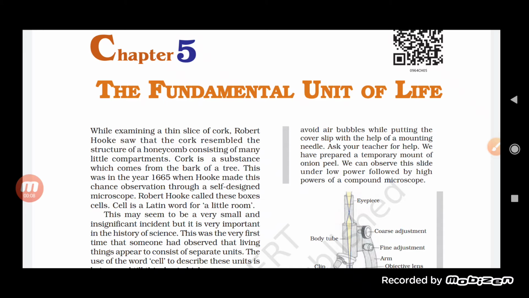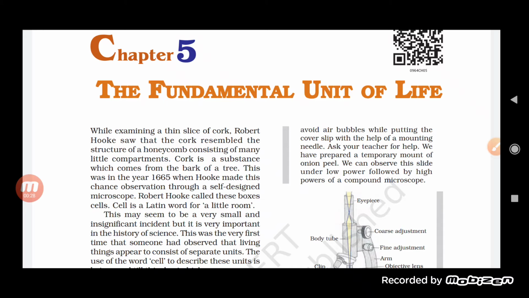So students, in the previous class, we had completed the chapter "Is Matter Around Us Pure," and today we will start with the biology chapter, and that is the Fundamental Unit of Life.